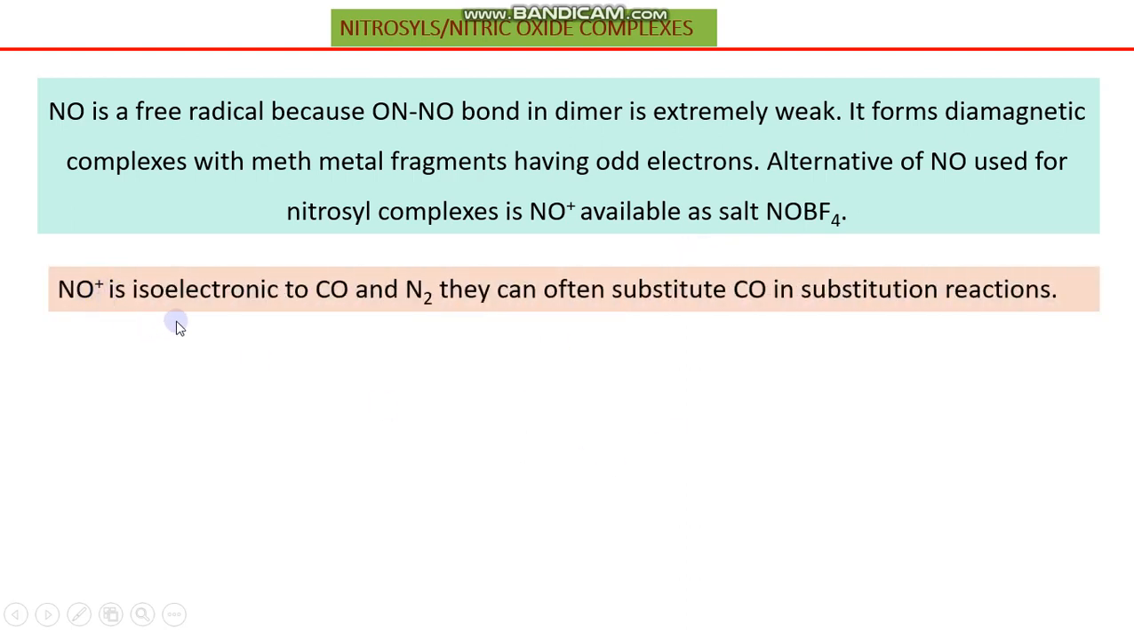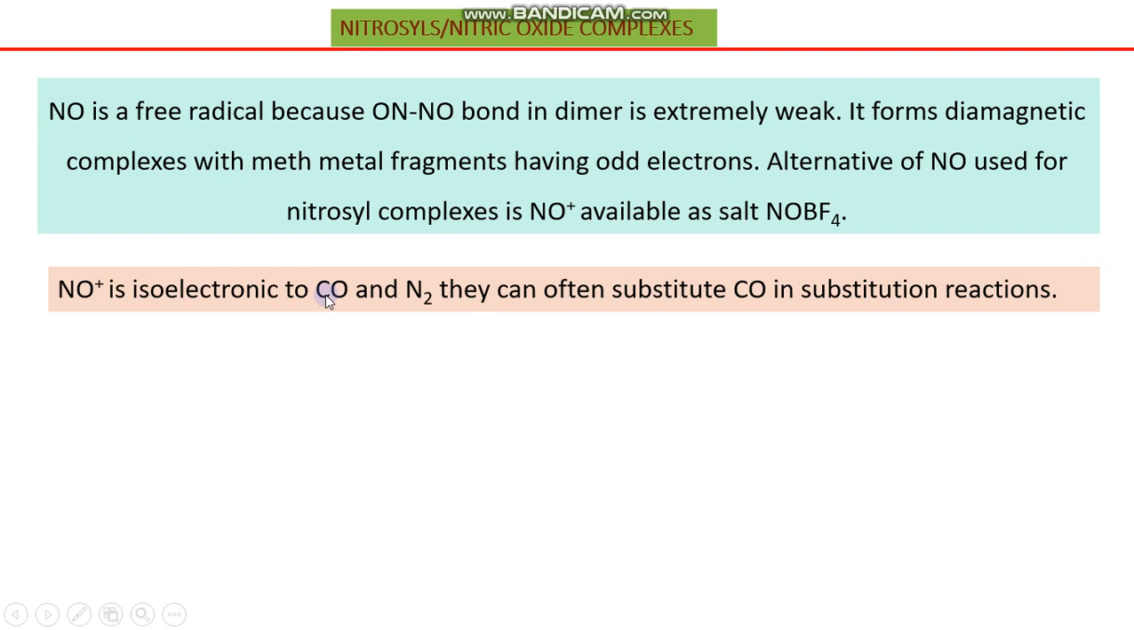Now, nitrosyl is a cation. This is isoelectronic to carbon monoxide or carbonyl ligand and nitrogen. Isoelectronic species are those species which possess the same number of electrons. If you count the total number of electrons of nitrogen and oxygen, nitrogen possesses 7 electrons, oxygen possesses 8 electrons, so 8 plus 7 is equal to 15, and the species possesses a positive charge. So now you can remove one electron, so 15 minus 1 is equal to 14. It means there are a total of 14 electrons in the nitrosyl cation.